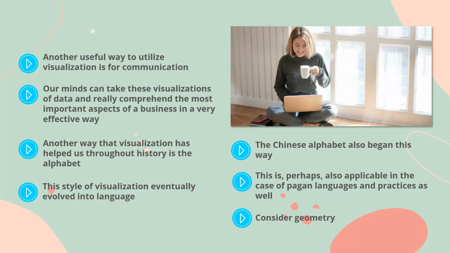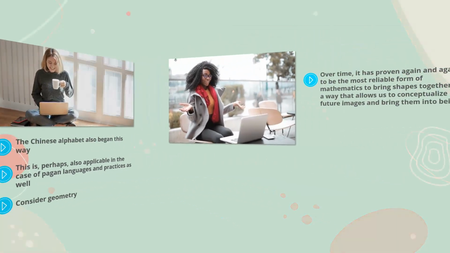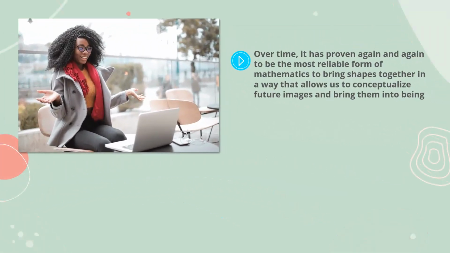Consider geometry. This is all visualization of abstract ideas and shapes, but it helps us to represent what needs to be done in order to create incredibly powerful structures and technologies. Over time, it has proven again and again to be the most reliable form of mathematics to bring shapes together in a way that allows us to conceptualize future images and bring them into being. It is a powerful tool, and without visualization, it wouldn't even exist.